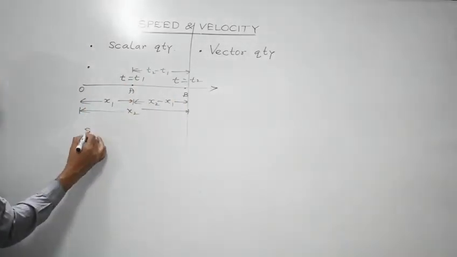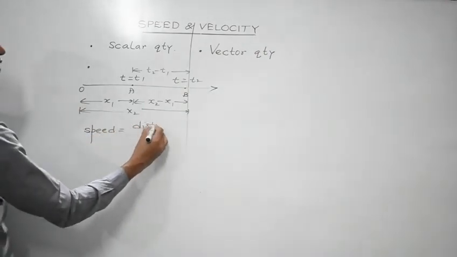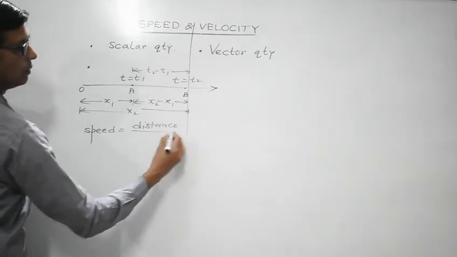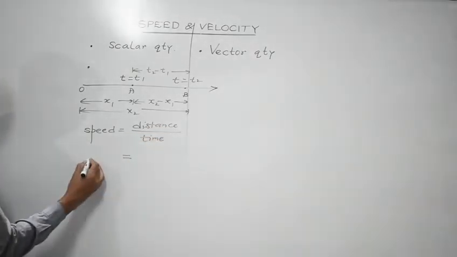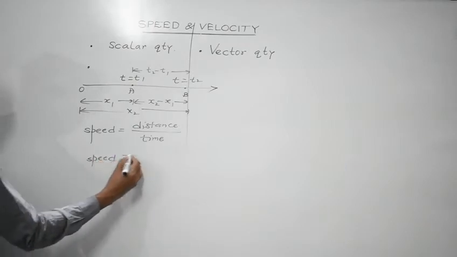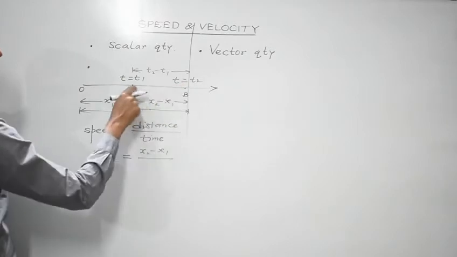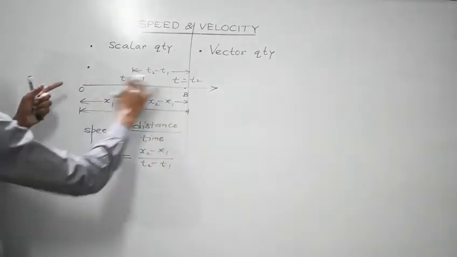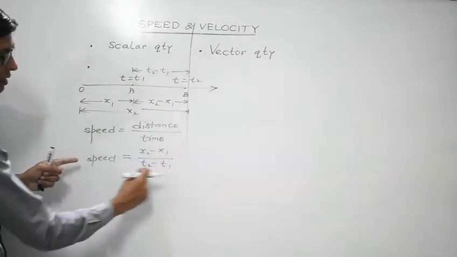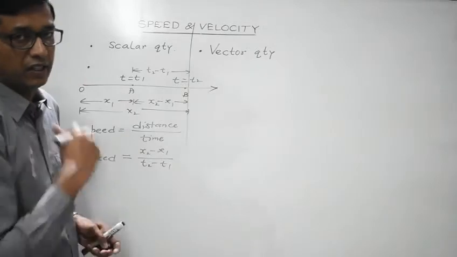So speed is given by the distance covered by the body per unit time. Mathematically, speed may be represented as x2 minus x1, the length of the path covered by the body in time t2 minus t1. So considering this example, we can write speed as total distance covered divided by total time taken, right?